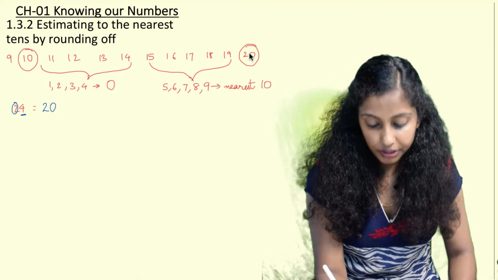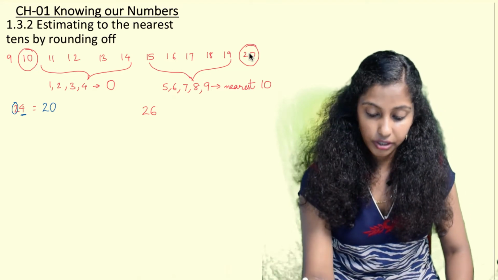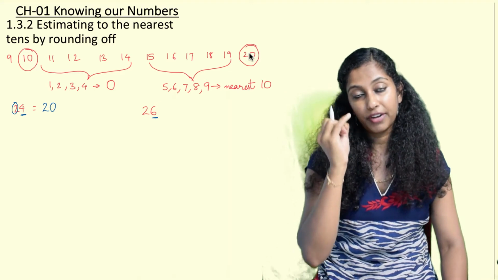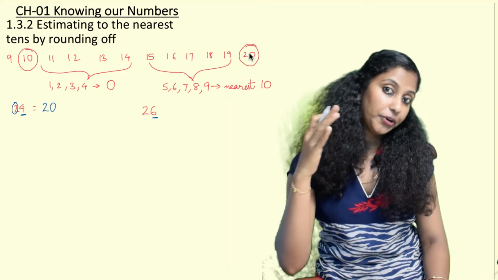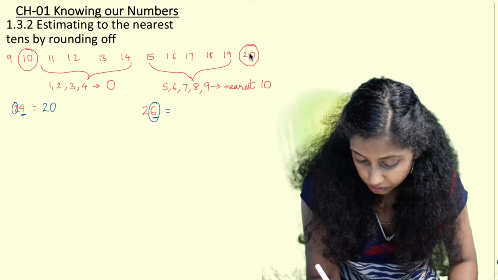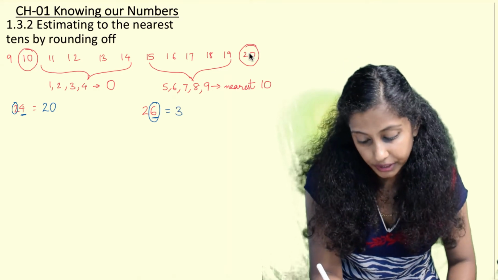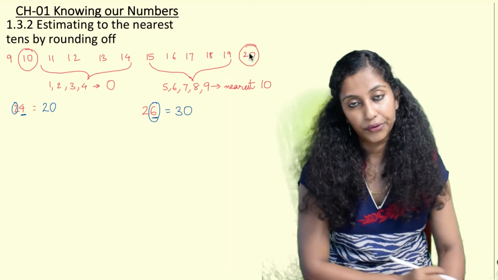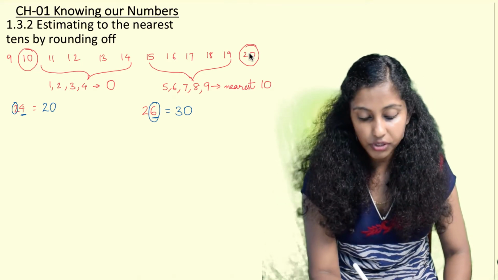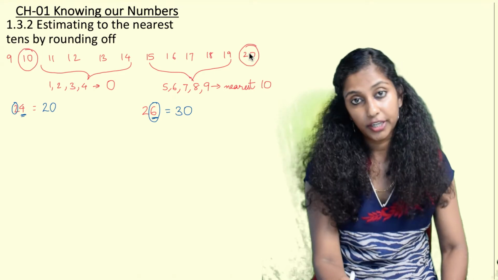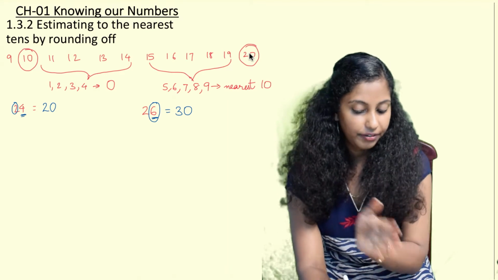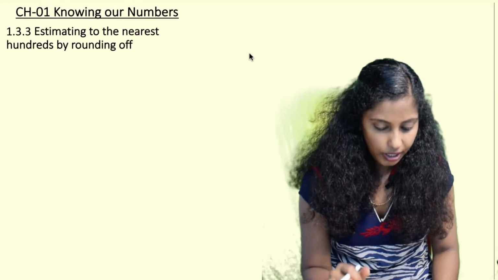So for example, if the number is 26, in the units place what we see is 6. This 6 comes in the group of 5, 6, 7, 8, 9. In that case we round it off to the nearest tens. The nearest tens after 26 is 30. So this will be rounded off as 30. So whenever we have to round off to the nearest tens, we have to see the units digit and check whether it is falling in the range of 1 to 4 or from 5 to 9. Now we proceed further.